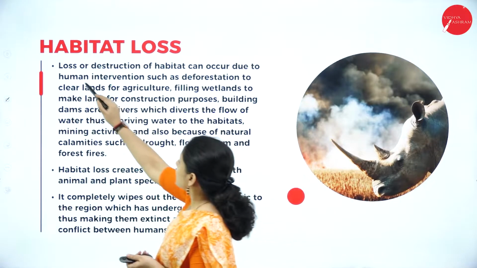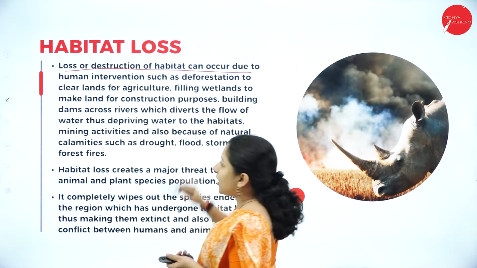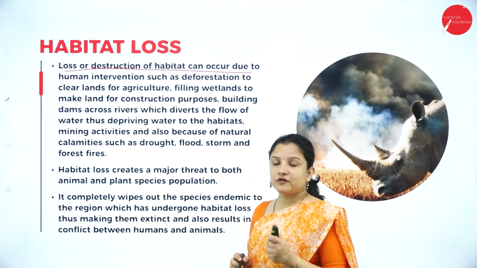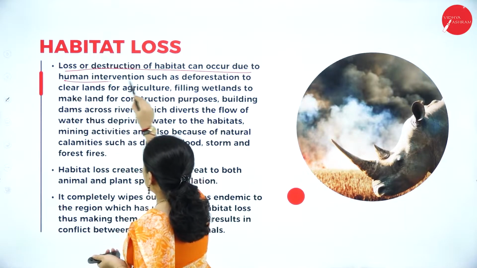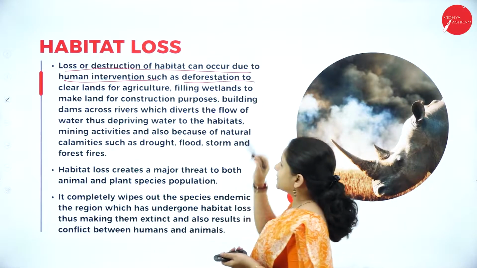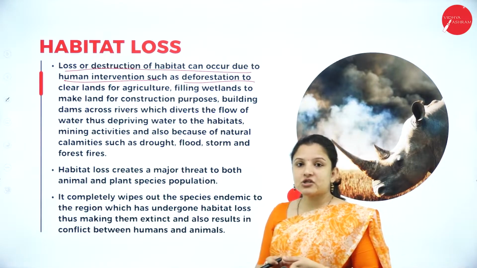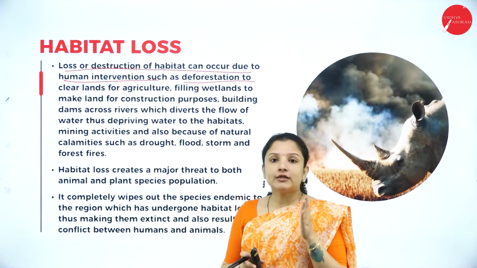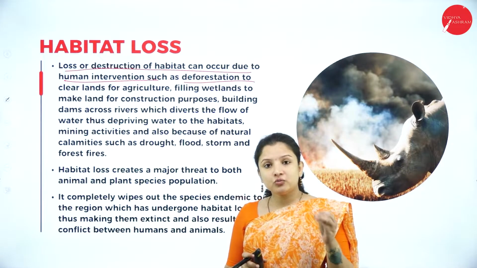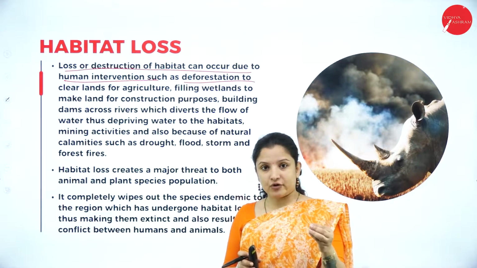Loss or destruction of habitat can occur mainly because of intervention by human beings, such as bringing about deforestation. Deforestation is the removal or cutting of trees. Why do human beings usually go in for deforestation?